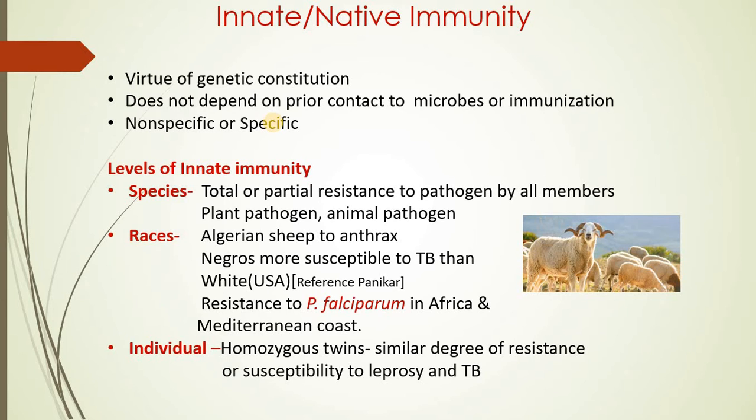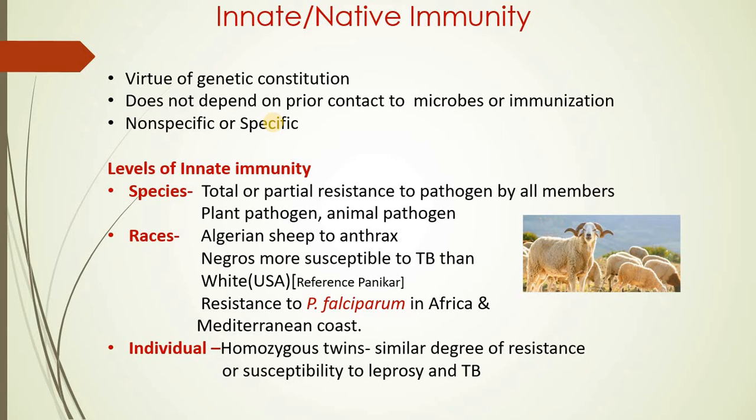This point becomes very clear if I give you an example. There are different types of pathogens for different species. If I consider only plant species and animal species, you know that plant pathogens can cause diseases only in the plant body and not in the animal, and vice versa. Hence, we can say that the level of innate immunity within species is restricted.